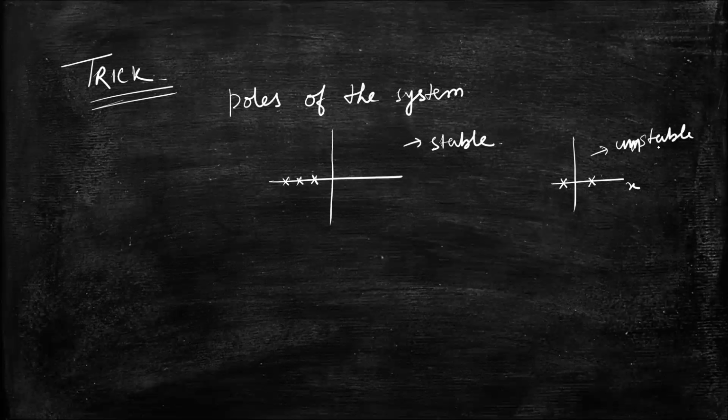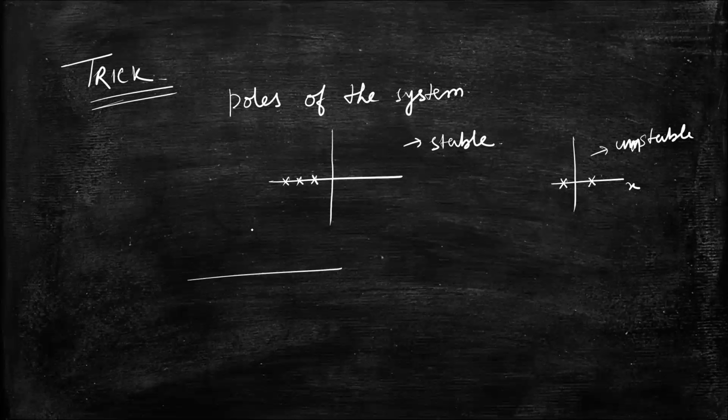So no need to calculate all these things, putting the value of u of t in place of x of t, you just calculate the poles of the system. And if all the poles are lying in the left hand side, then it is a stable system. And if not, then it is known as an unstable system.